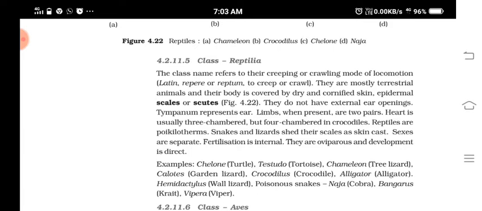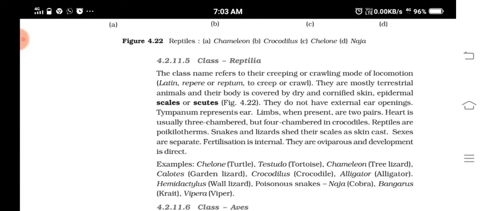They also do not have an external ear or openings, and the ear is represented by the tympanum, a membranous structure. If limbs are there, they will be in pairs. The heart is three chambered, but crocodiles, even though they come under Reptilia, have a four chambered heart.